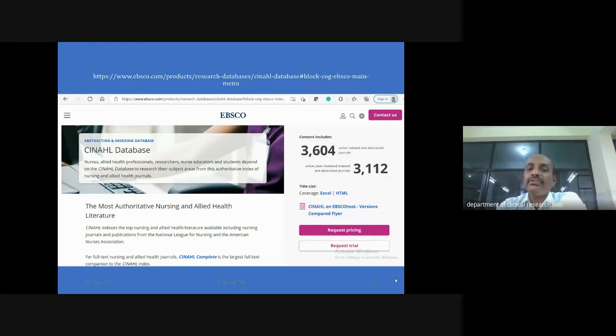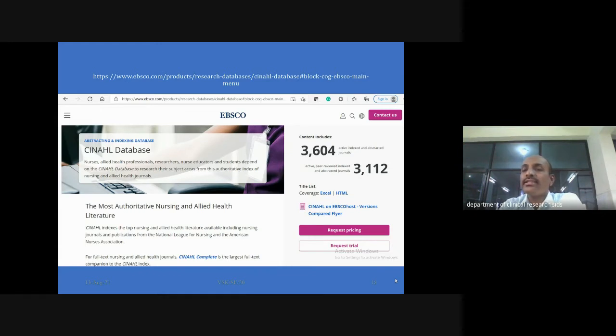This is the majority of authoritative nursing and allied health literature, which is deposited in this EBSCO host. And it contains more than 3,604 indexed articles and indexed journals, and you are going to have 3,112 as of now.